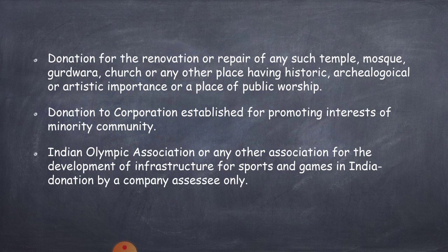Or donation to corporation established for promoting interest of minority community. Donation for this corporation can be claimed under section 80G with limit.